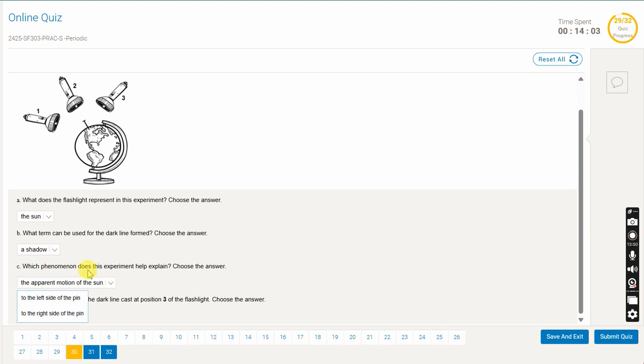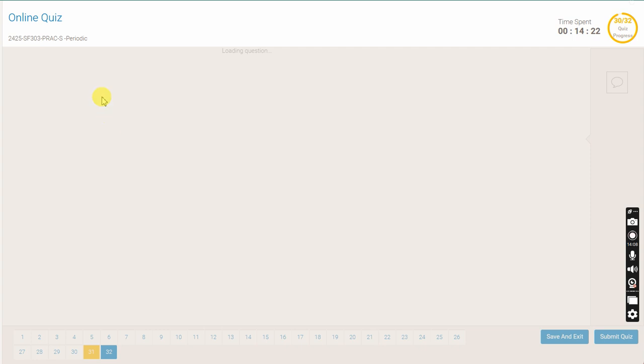And then predict the direction of the line cast at position 3 of the flashlight. So position 3, and there is a light there, so the pin is to the left side, right? The pin is to the left side, and that's why there is a dark line that's being cast at position 3. And let's go to the next one.